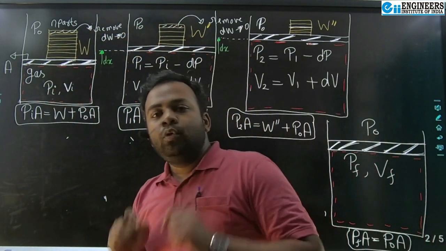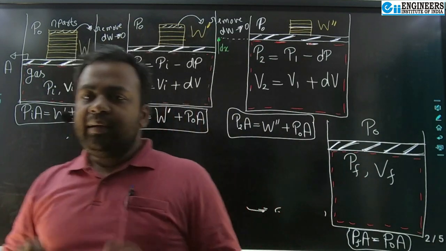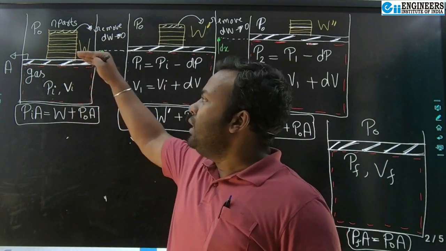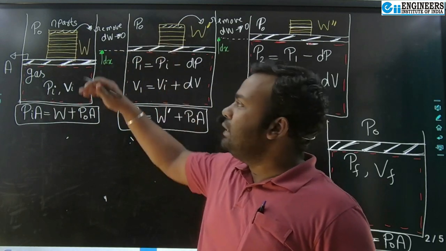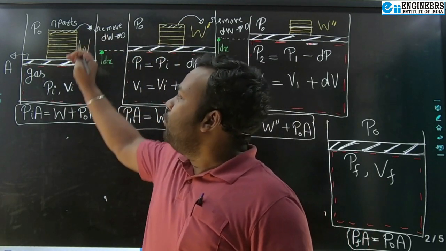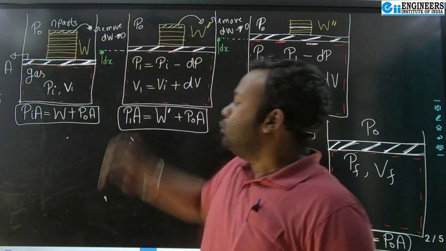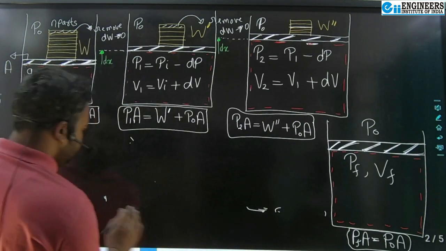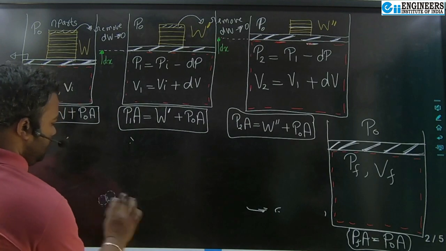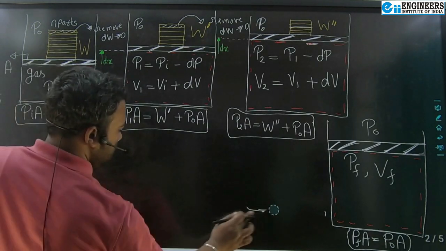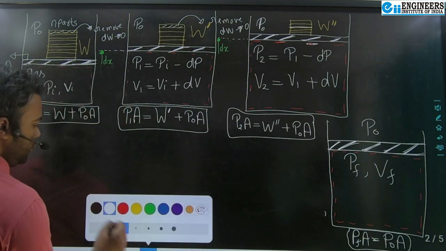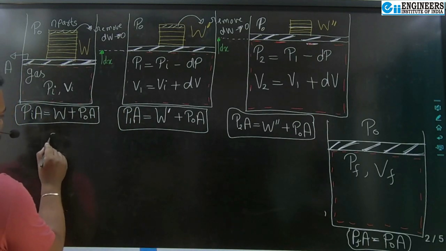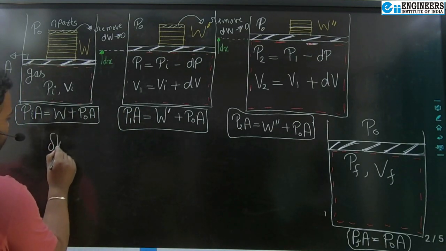Now we come to calculate the work done by my system in moving upward in this direction, right? So let us calculate a small amount of work. So let's say this is the differential work done.